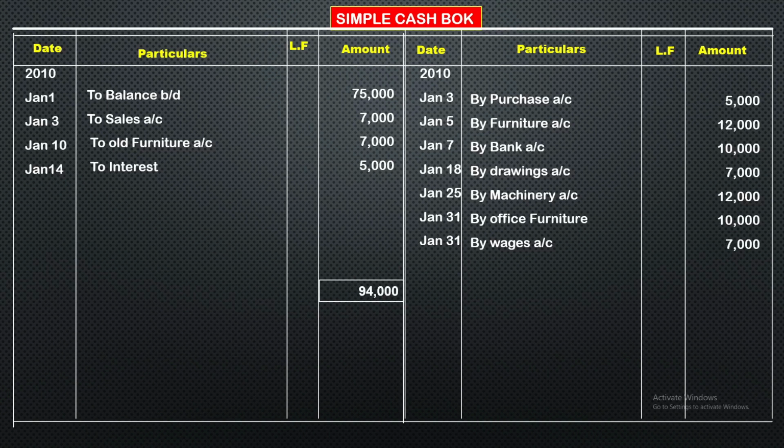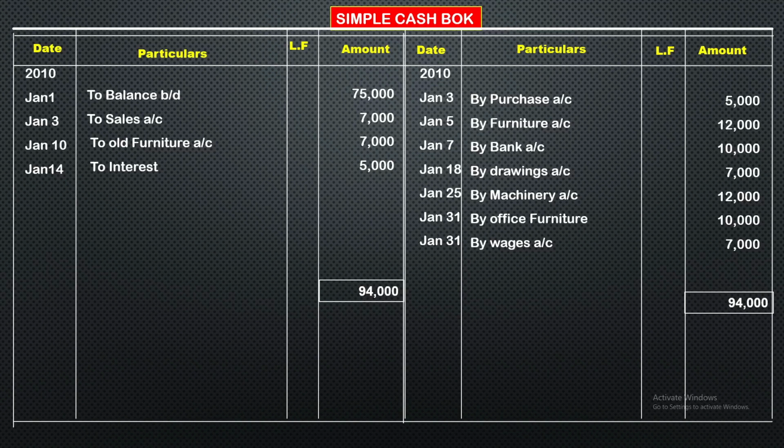So now we are going to balance the cash book. First I am going to total the debit side. Why? Because generally receipts are very high, so the debit side will be very high. I totaled the debit and got 94,000. The same 94,000 we have to show on the credit side. From 94,000 we subtract all the credit totals, that means 5,000 plus 12,000 plus 10,000 plus 7,000 plus 12,000 plus 10,000 plus 7,000.